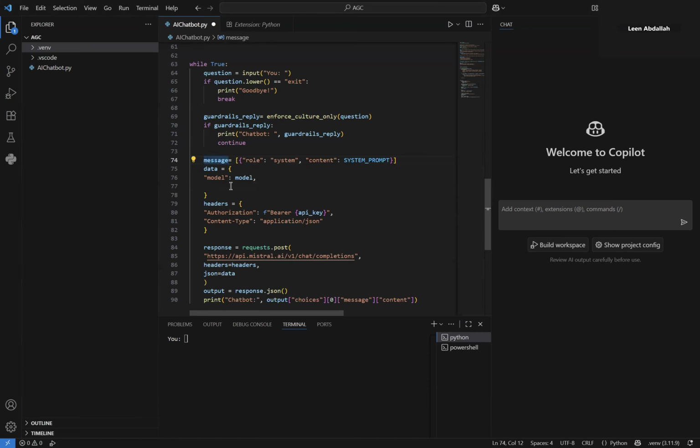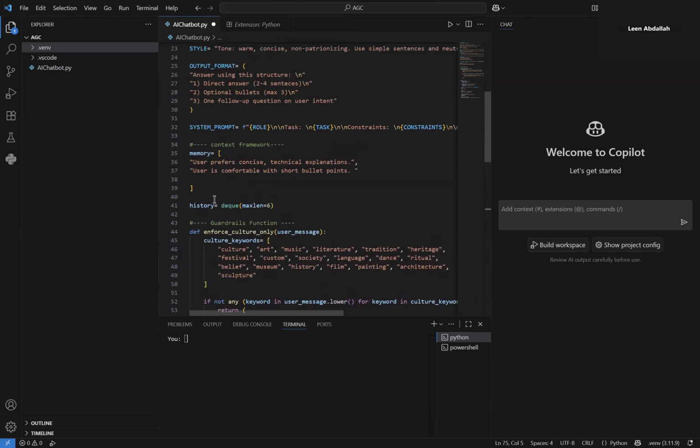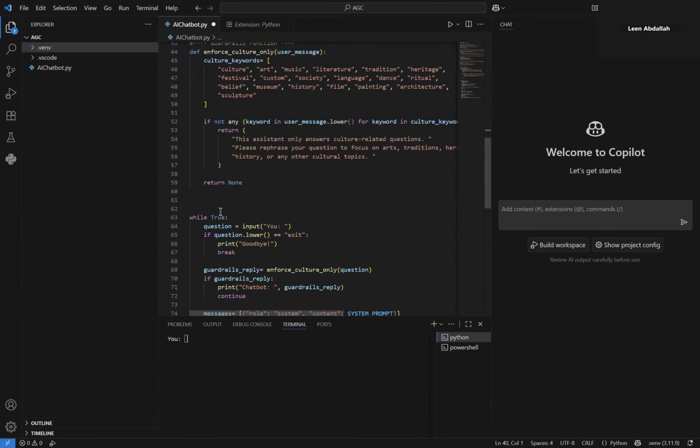Okay, so here I'm gonna build the messages list again. So as we said, it's a list of message objects. So each message object is a dictionary, like we explained last time, with a role and content. So we started with the first one, which is the system prompt. And now we're gonna add the other context frameworks that we defined, which are the memory and the history.